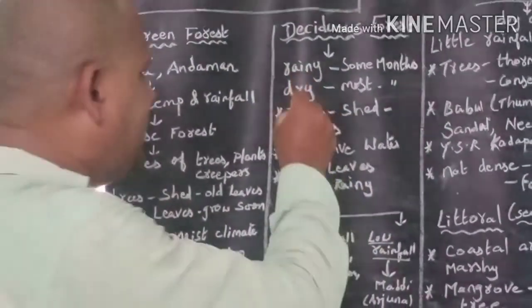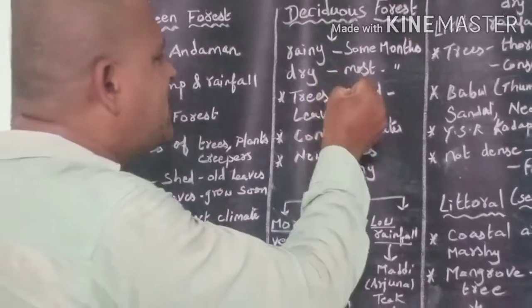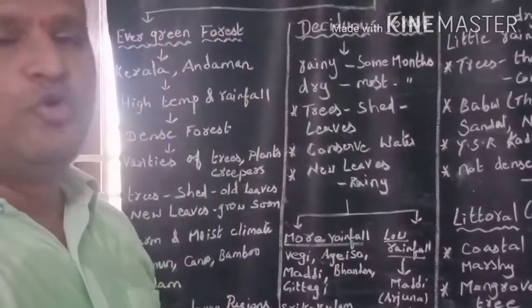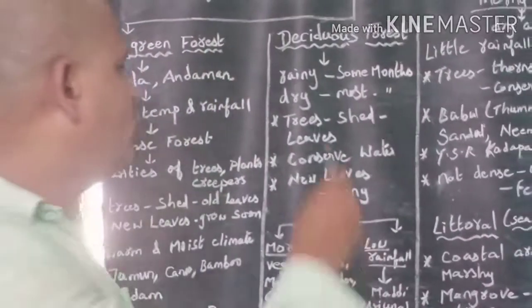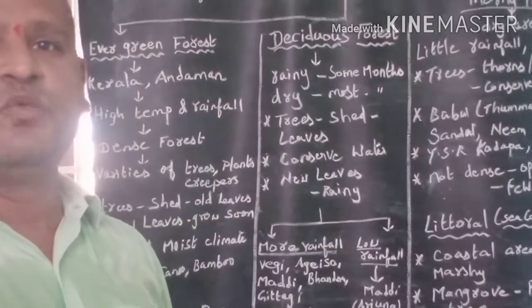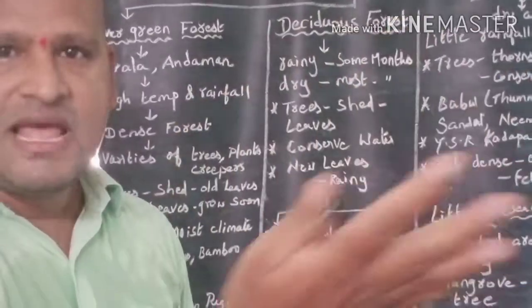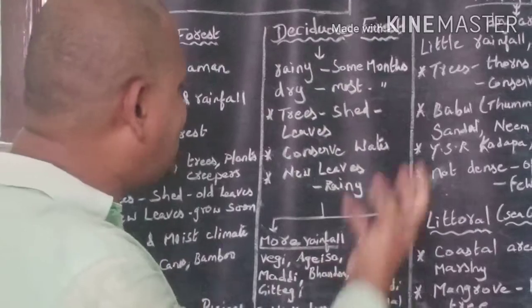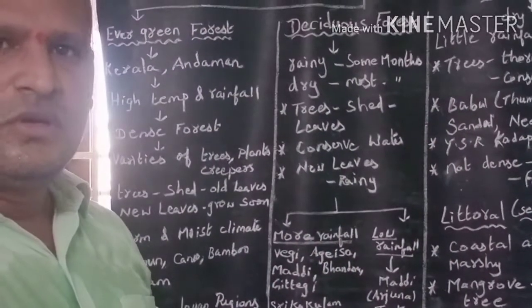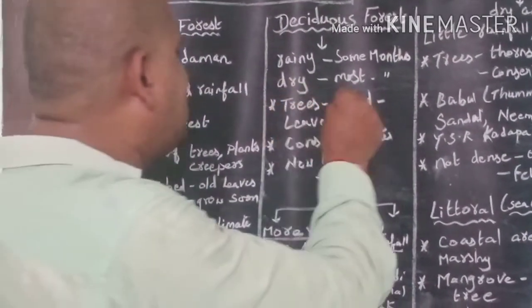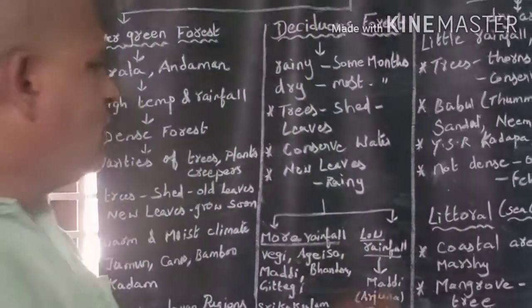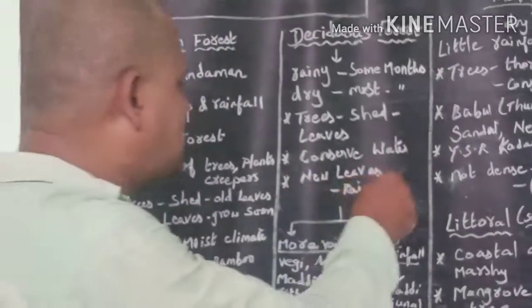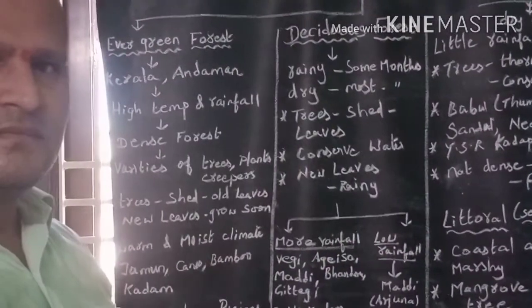Why do the trees in deciduous forest shed their leaves during the dry season or in summer? To prevent the loss of water, to conserve water, as water evaporates through the leaves. To conserve water, trees shed their leaves. New leaves come with the onset of rains.